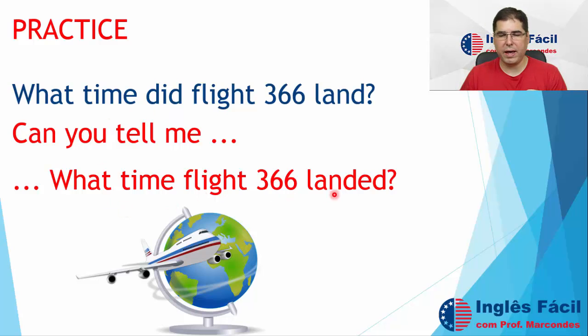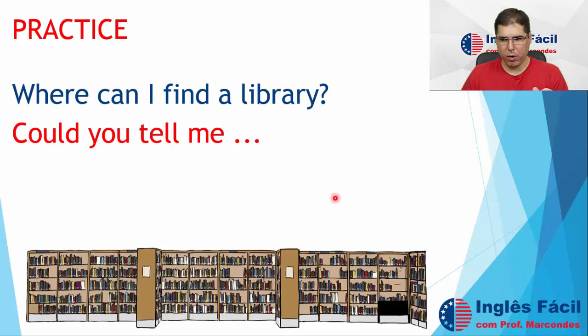We just have to remove did, the auxiliary verb, and conjugate the main verb in the simple past. Land is a regular verb, so we just add ed at the end, right? So, can you tell me, or could you tell me, or do you know what time flight 366 landed? Okay?